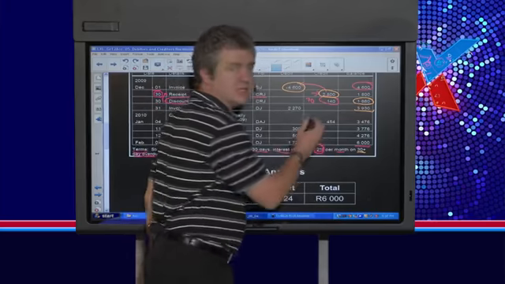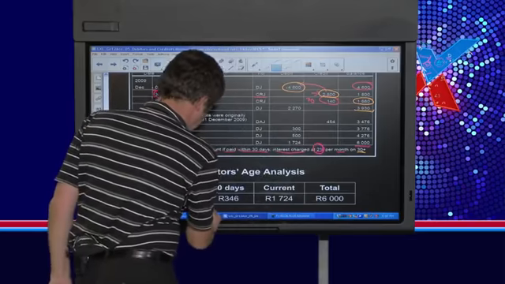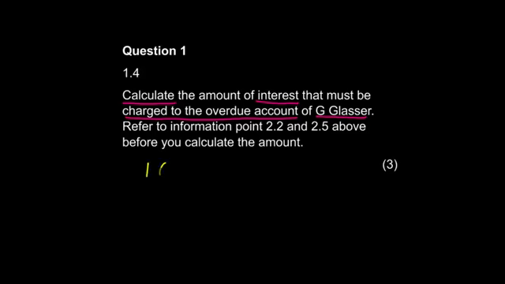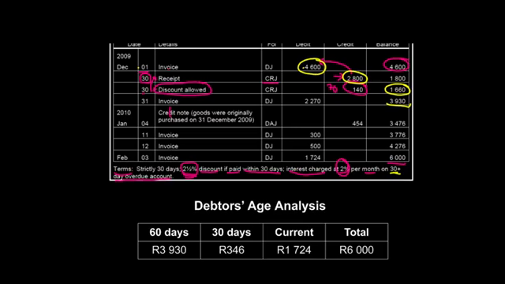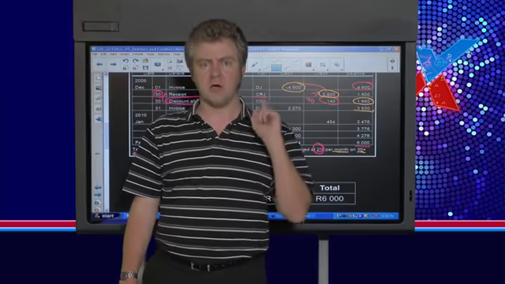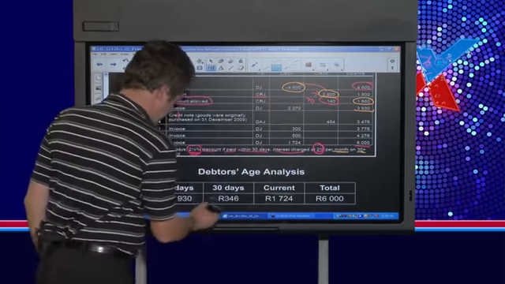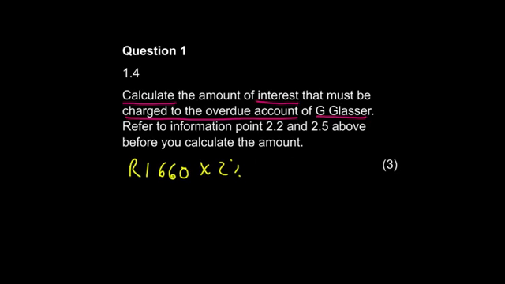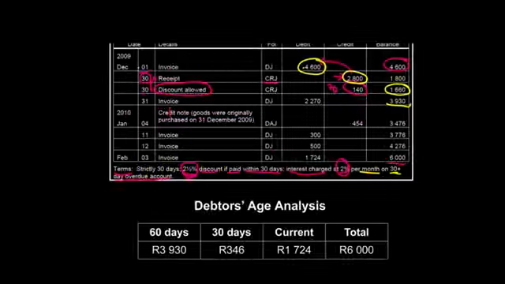We need to calculate 2% interest on that amount. So I'm going to just do that quickly. It should be 1,660 Rand times by 2%. And we need to be very clear whether it is per month or per year. The question actually specifies that it is per month. Here it says 2% per month. If it was per year, we'd have to multiply by 1/12 because we're only charging interest for 1 month. So that's the first part of the calculation. I'll do it in a moment. And the second part of the calculation is going to be what amount is outstanding on the 3rd of February.